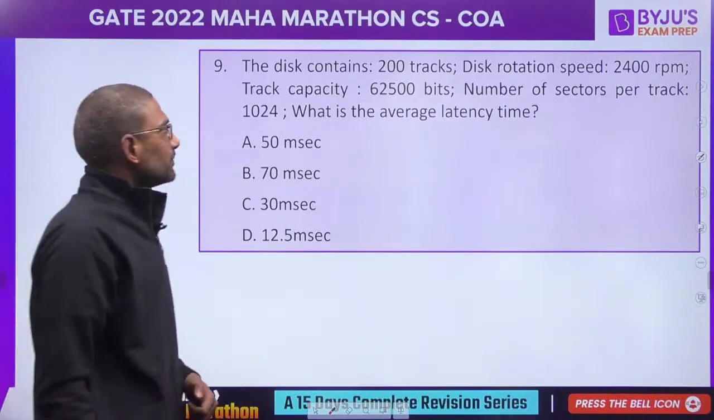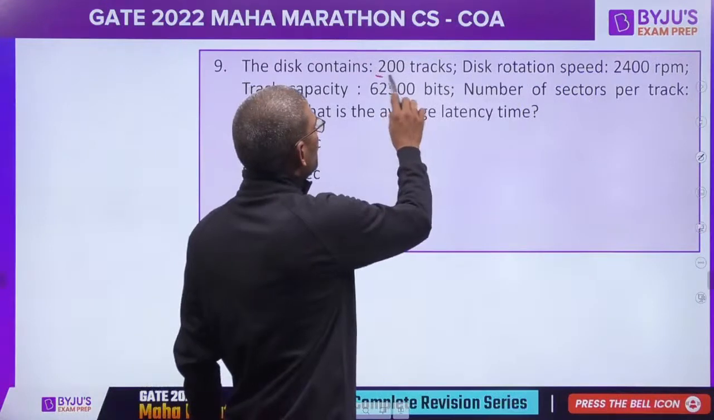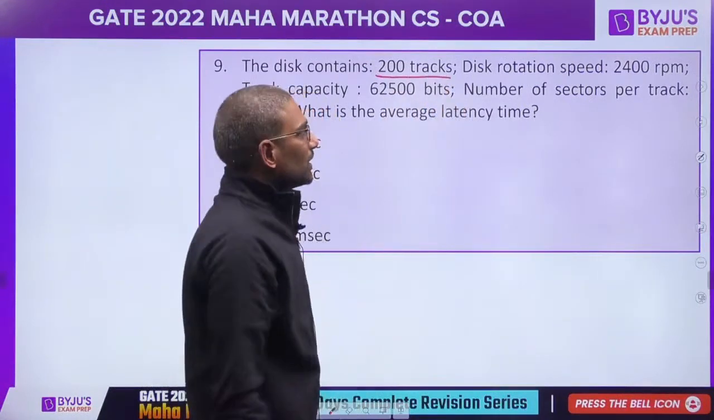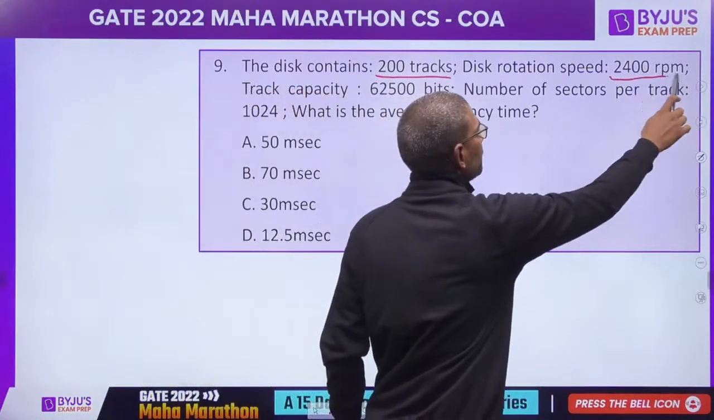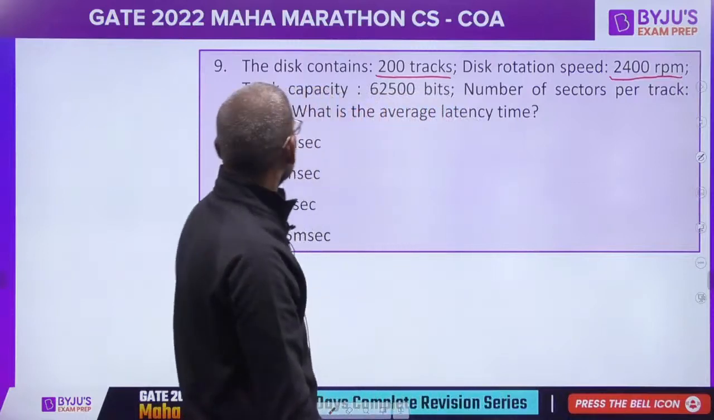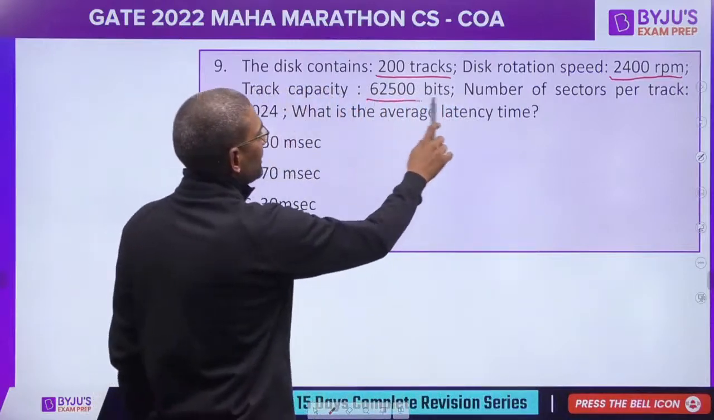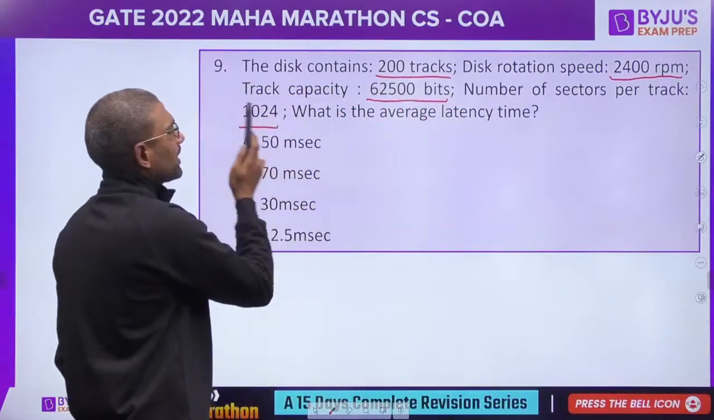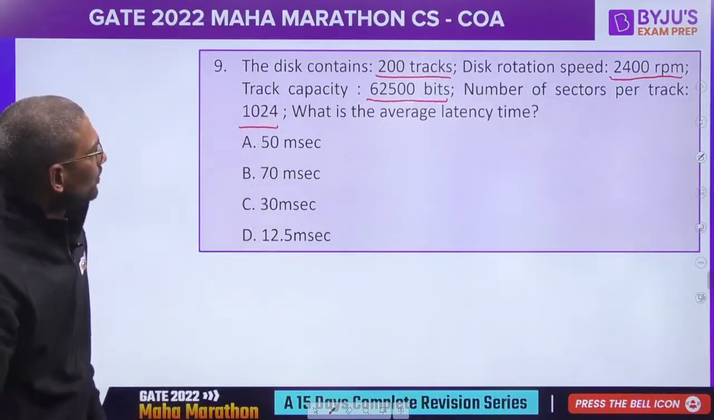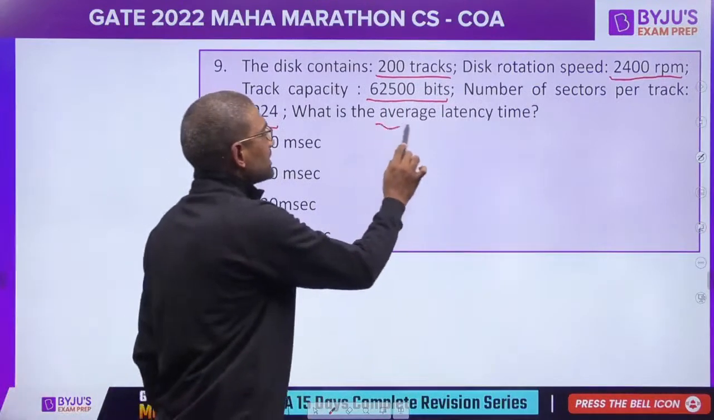Next, question number 9. The disk contains 200 tracks. The rotation speed is 2400 rpm. Track capacity is given. Number of sectors per track is given. If so, what is the average latency time?